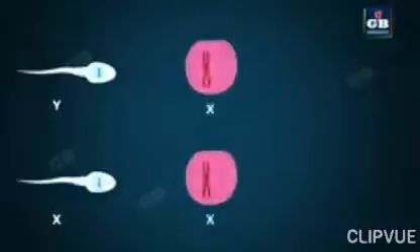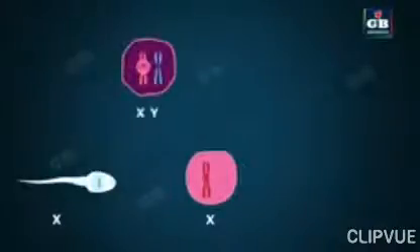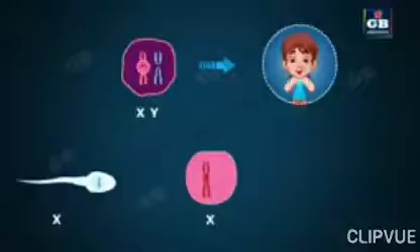In males, the sperms contain only 1 sex chromosome. It can be either Y or X. That means some sperms with Y and some with X chromosome. In females, all the egg cells produced are X. If a sperm with Y sex chromosome fuses with egg cell, it develops into a baby with XY sex chromosomes. You know that XY means a boy child.